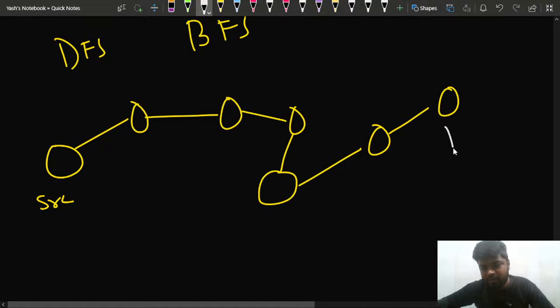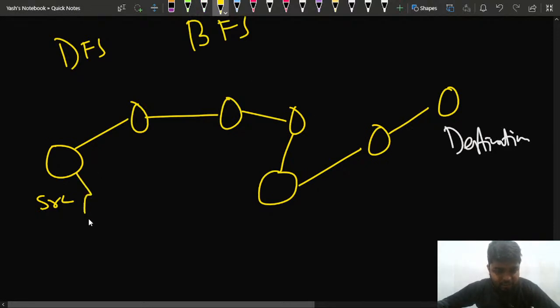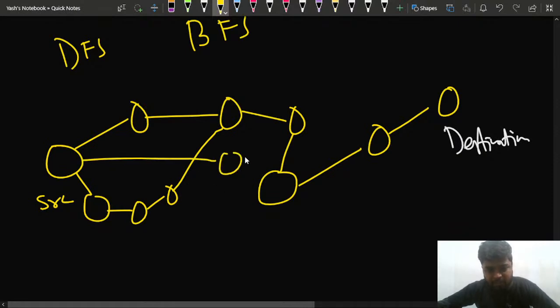Suppose this is the destination that I want to reach from the source, and let me make some more edges here. I'm basically making a kind of graph. Another thing I could do is connect something like this to this, and then this.